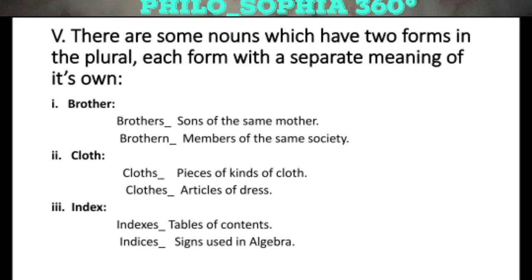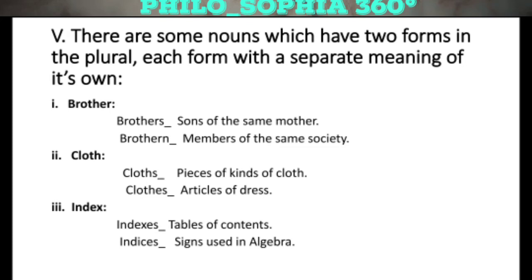We have a noun cloth. It has two forms of plural. For instance, cloths and clothes. Cloths mean pieces of kinds of cloth. On the other hand, clothes means articles of dress.